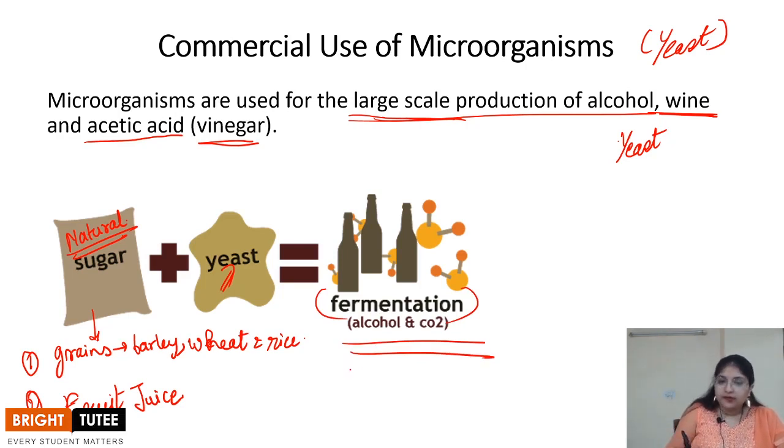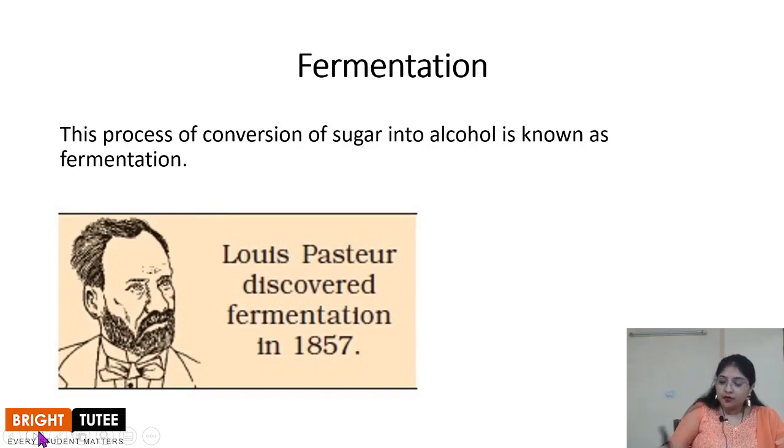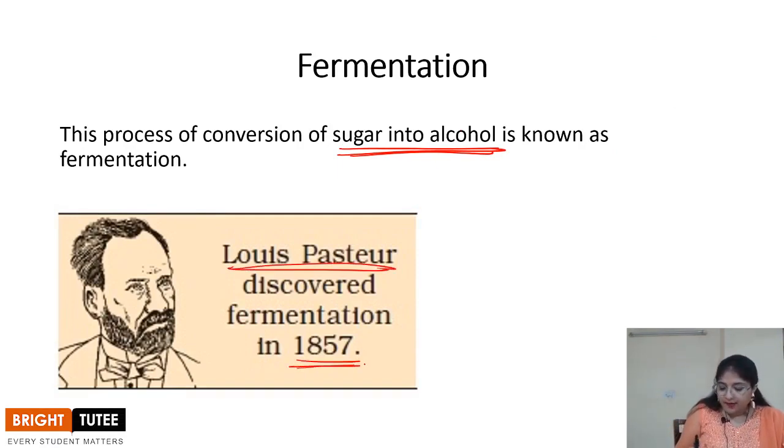In the fermentation process, there are two things which are released. First is the alcohol and other is the carbon dioxide. So, what is fermentation? It is the process of conversion of sugar into alcohol. This process was first discovered by Louis Pasteur in the year 1857, and since then it has been utilized for ages, for decades, and nowadays large scale production is done with the help of this process, right?